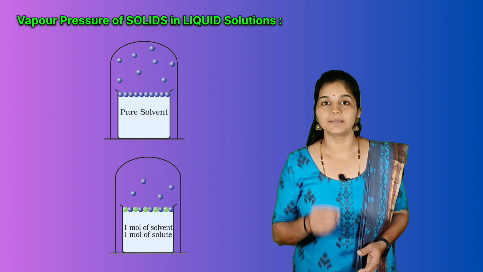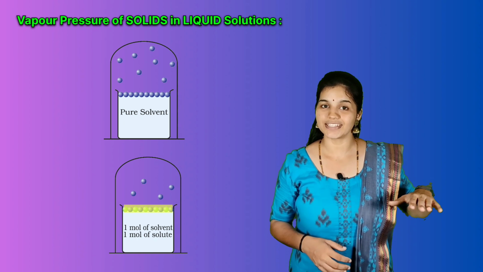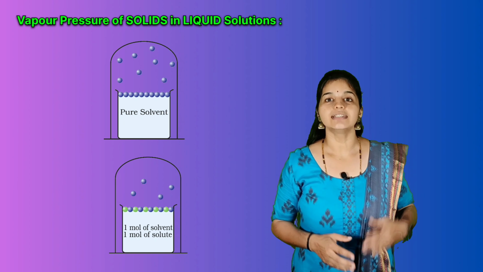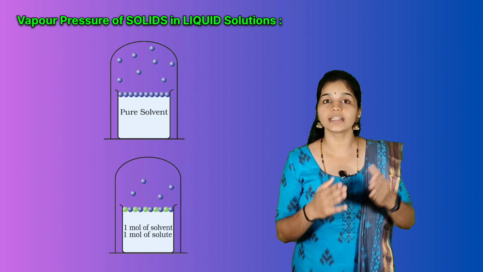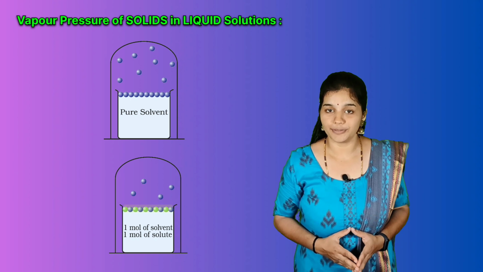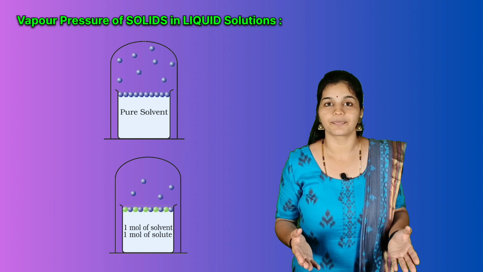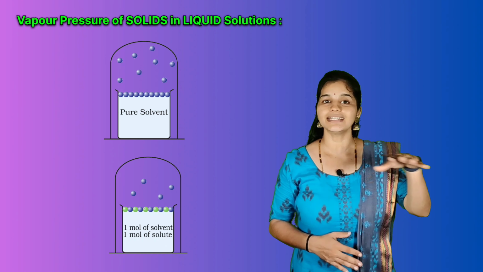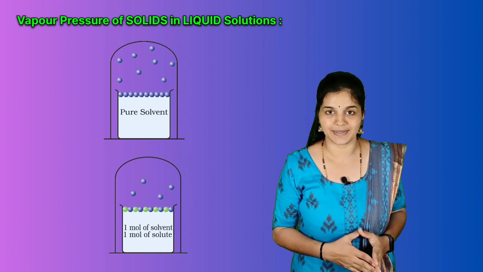You know that the molecules present on the surface will undergo evaporation. In the solution, the surface has both solute and solvent molecules, isn't it? By this, the number of solvent molecules present on the surface becomes less.